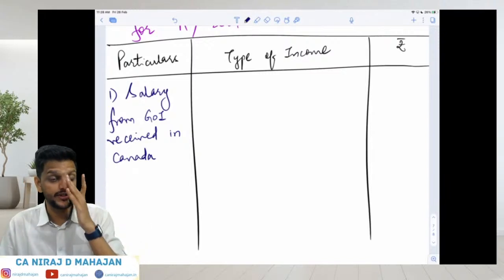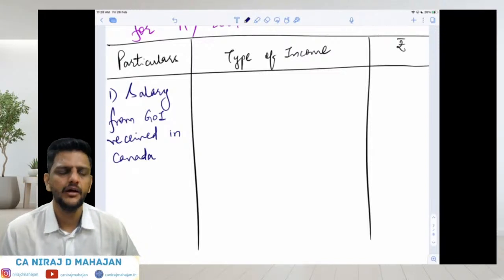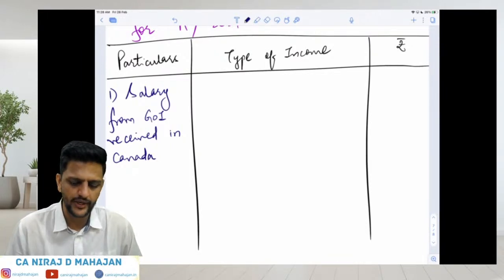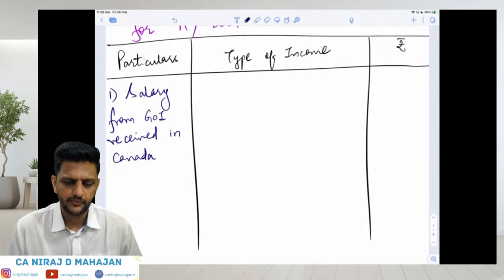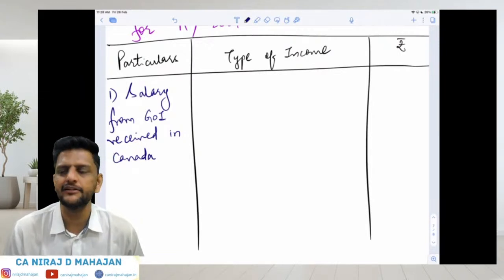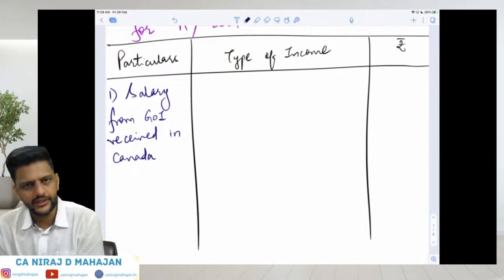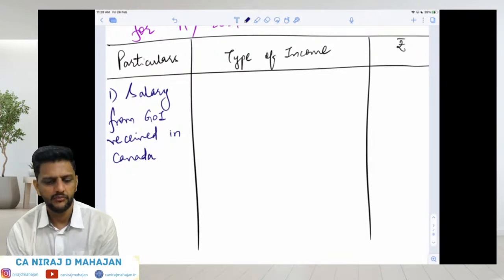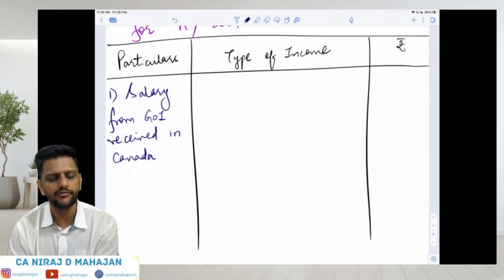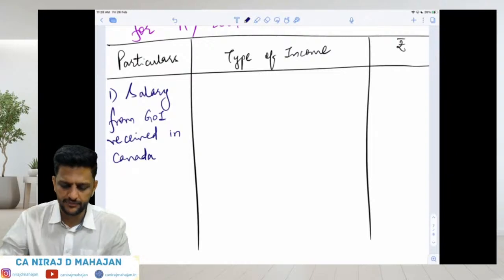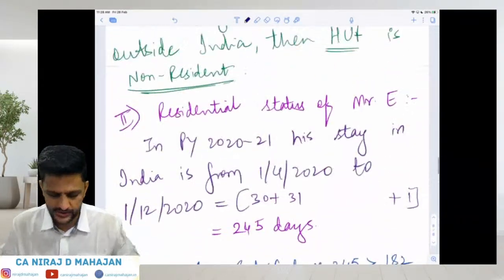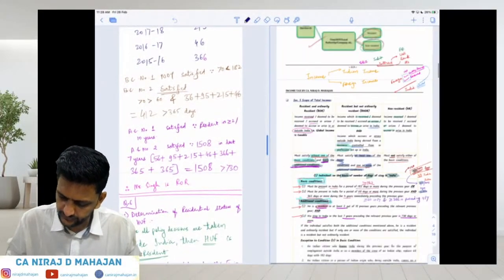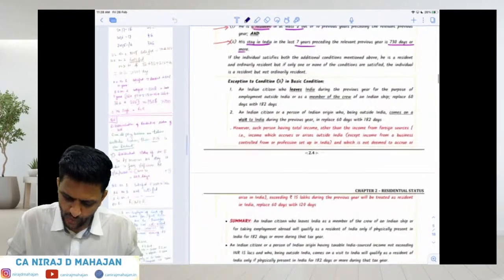Are you understanding or no? You might have heard of the foreign ministry or embassy. Our Indian employees or Indian citizens work in those foreign embassies in foreign countries and also earn salary there, but that salary they get from the Government of India. Please keep one thing in mind. I'm just showing you the concept right now. It is in the notes. Pay attention.